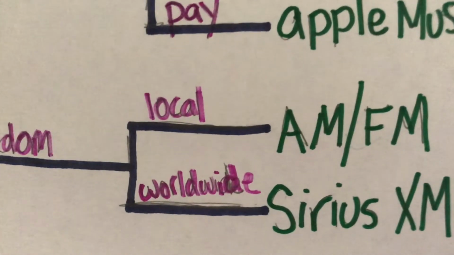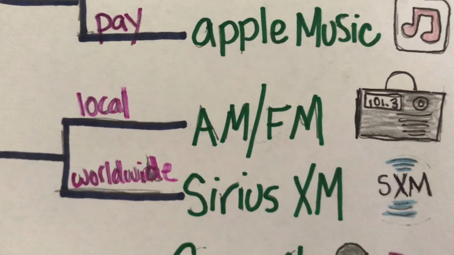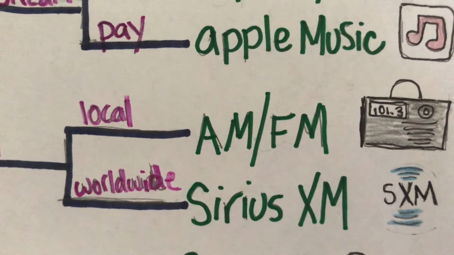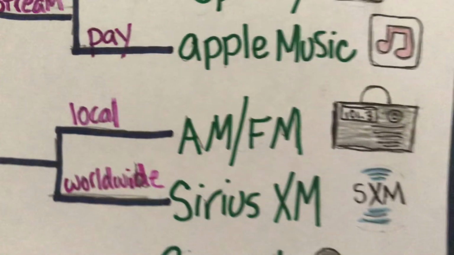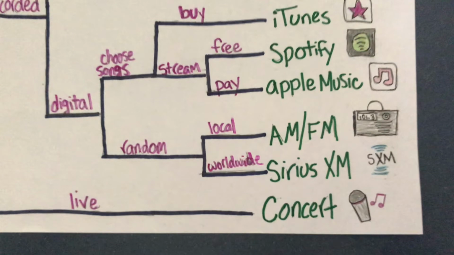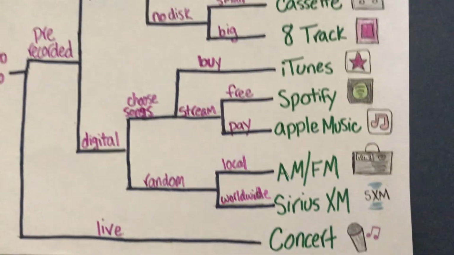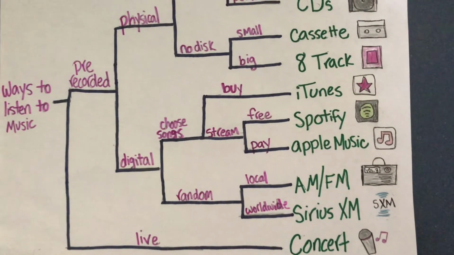Random song selection was split into whether it was only accessible locally or worldwide. Locally ended at AM/FM radio, while worldwide ended in Sirius XM. The most recent common ancestor is that they are both random selection of music. Random selection, streaming, and chosen songs are all examples of internal nodes here.